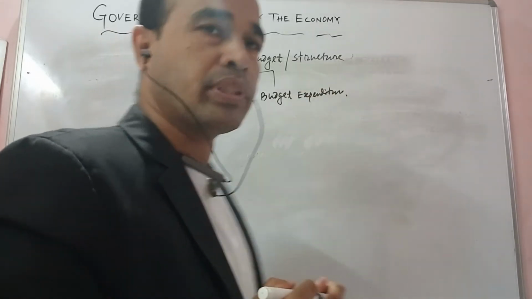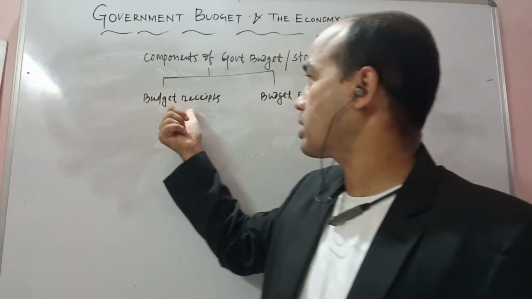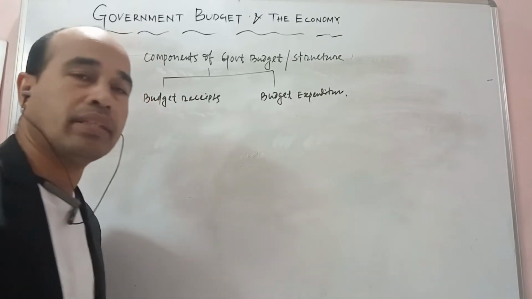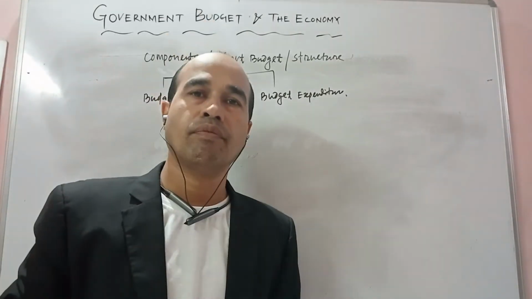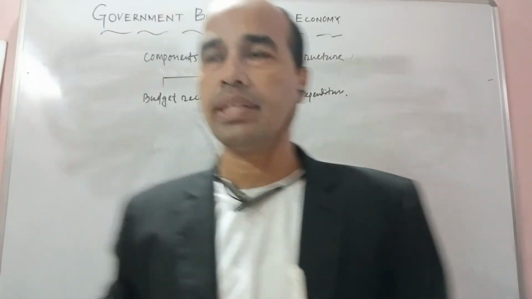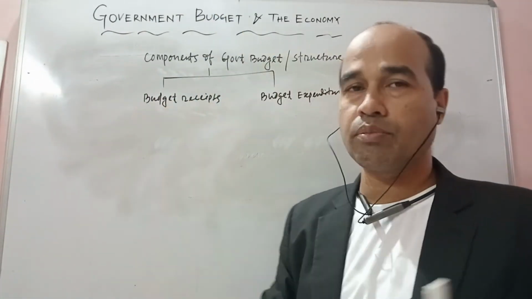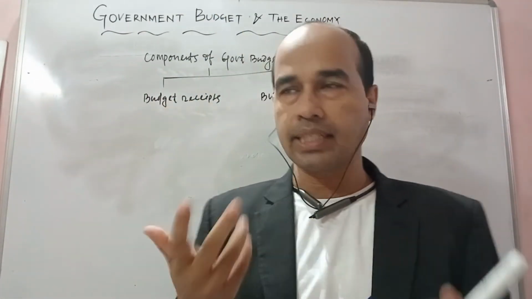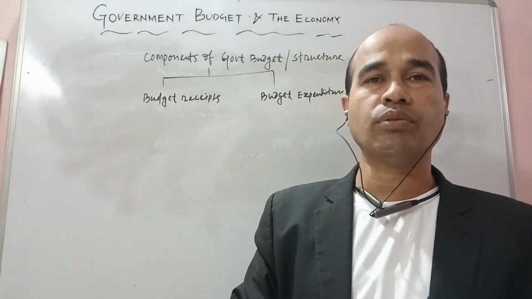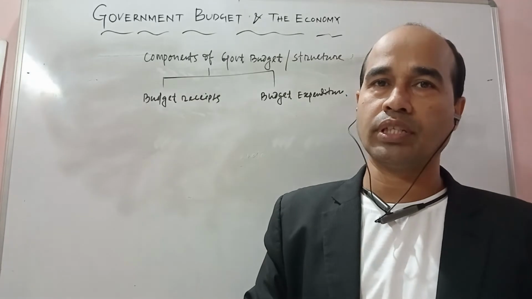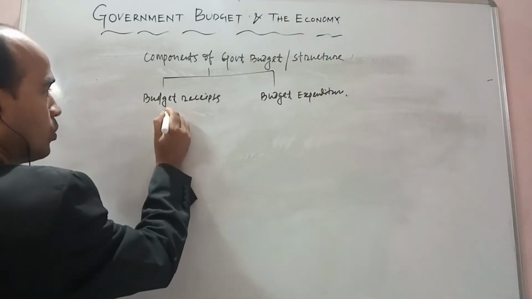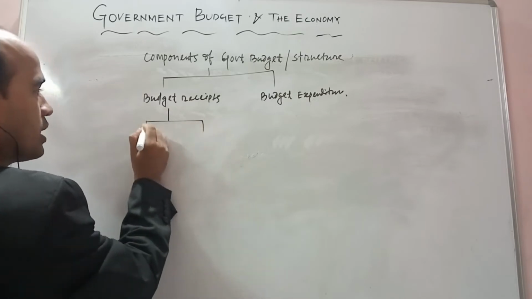So dear students, what is the budget receipt? All the sources from where the government is getting the money. And what is the budget expenditure? All the sources for which the government is spending the money. Okay, then what are the components of budget receipt? There are two receipts under the budget receipt.